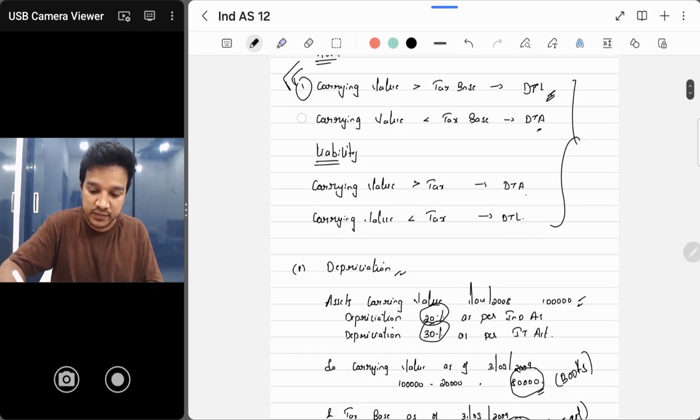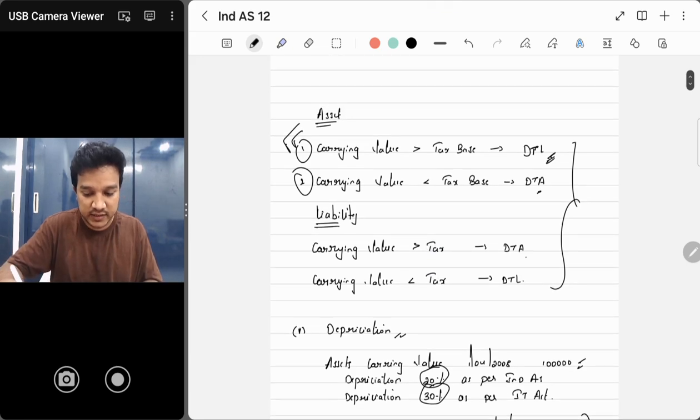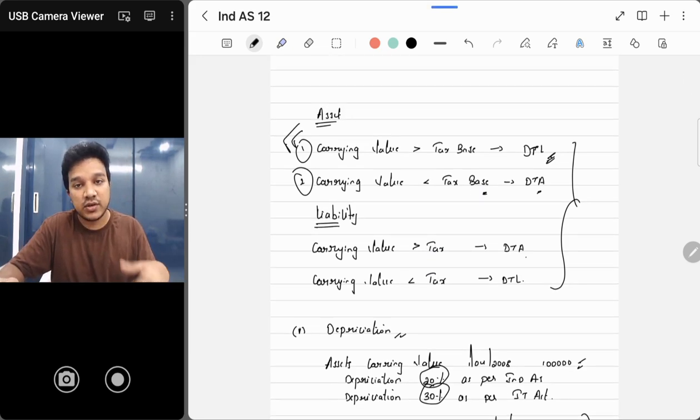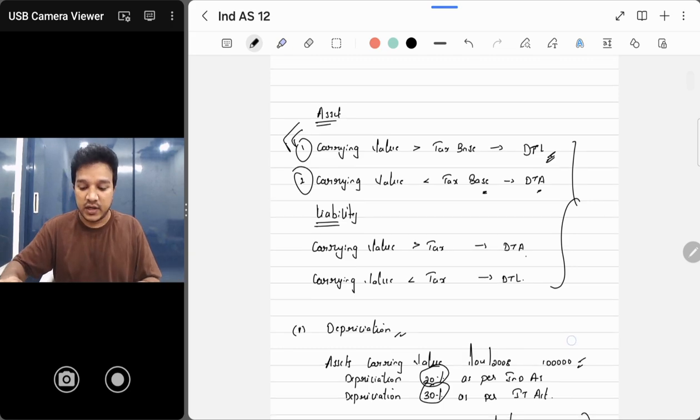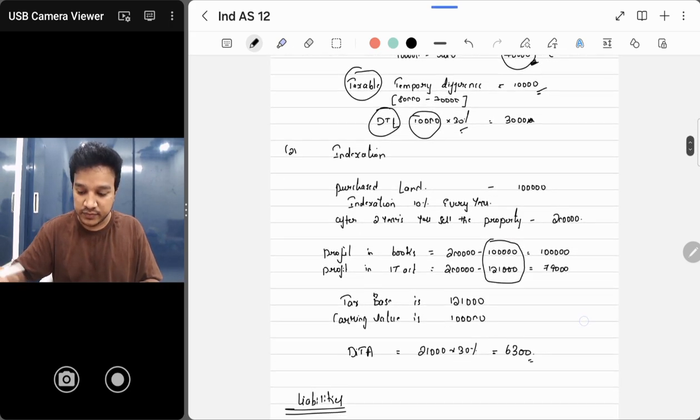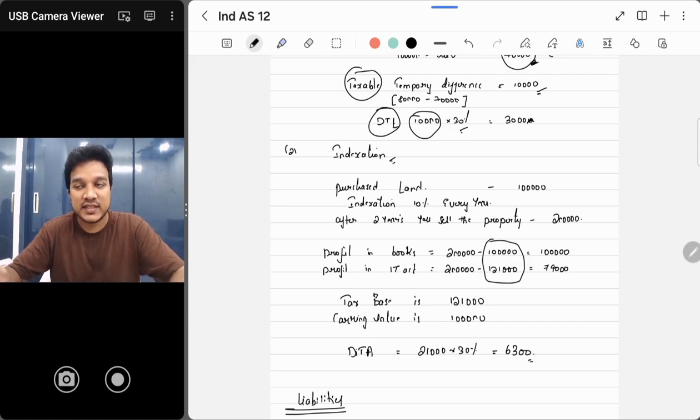Now let's see the second one. We are still in the assets only. Now if carrying value is less than tax base, then you will get deferred tax asset करके बोल रहा. Now let's see that also with an example. Okay, so there is something called indexation as per capital gain, but वैसा indexation benefit Ind AS में नहीं रहता. ठीक है, that indexation benefit is only there in your Income Tax Act.